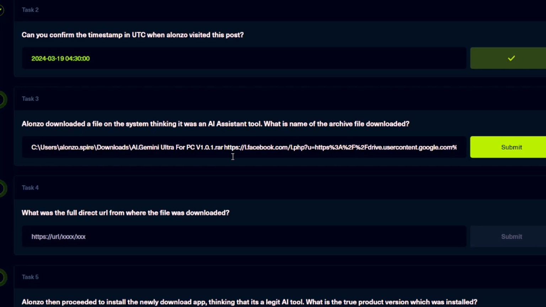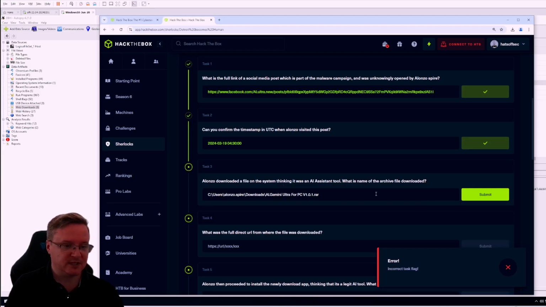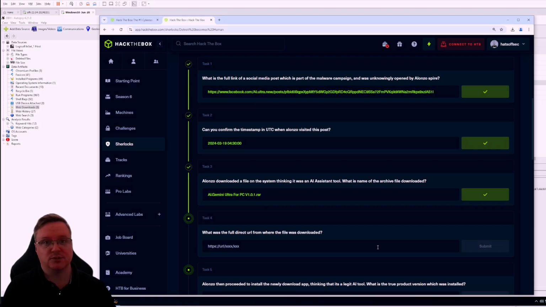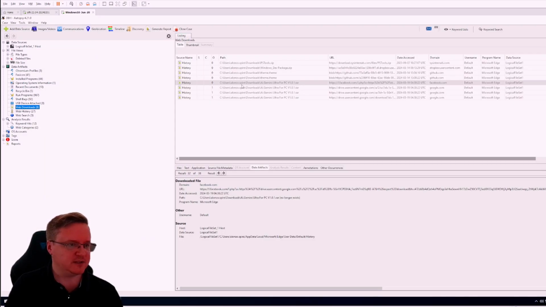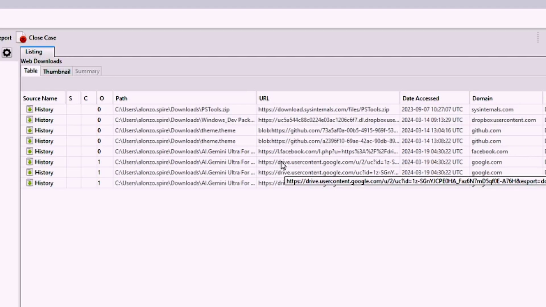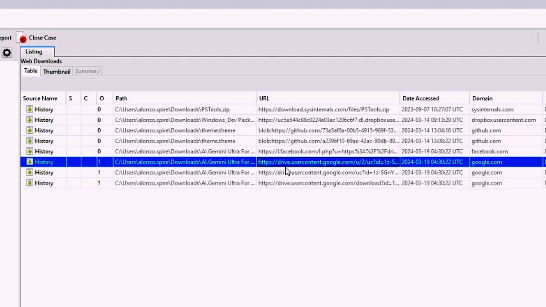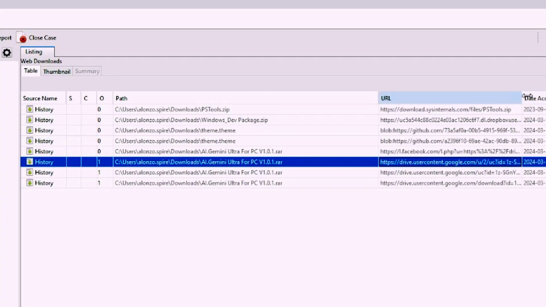So grab it from the RAR, go to the end, delete that bit. Press submit again. That is the wrong answer. Do I just need the file name? Just need the file name. Okay. What is the full direct URL from where the file was downloaded? Do you know what I could do is I could just use this URL field right here and stop being an idiot. Tell you what, you just cannot get the stuff these days.